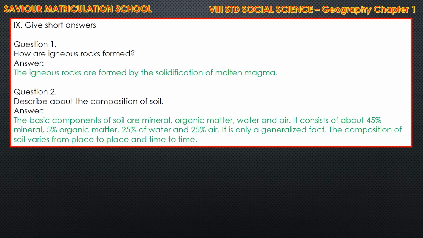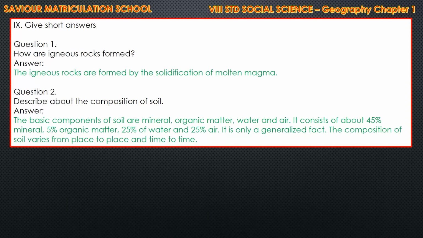Question number 2, describe the composition of soil. What does the soil contain? That is the composition of soil. The basic components of soil are mineral, organic matter, water and air.